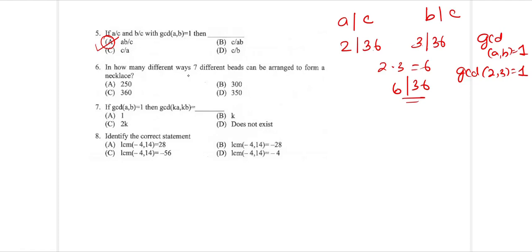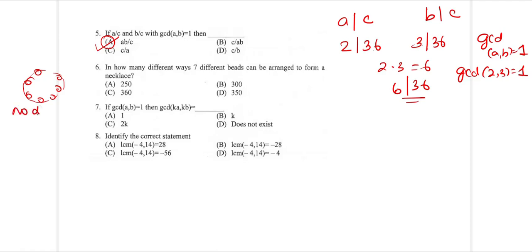How many different ways can 7 different beads be arranged to form a necklace? So you have quantities like this, you form a necklace 1, 2, 3, 4, 5, 6, 7. You have beads connected and they form a necklace. So this is going to be a circular arrangement, and when it comes to a necklace, whether you take it in the clockwise or anti-clockwise direction, that doesn't matter.